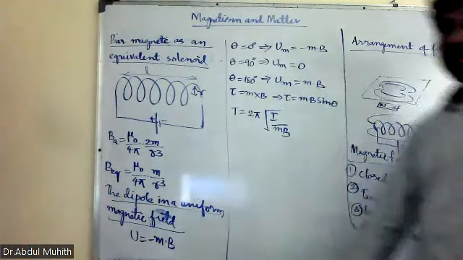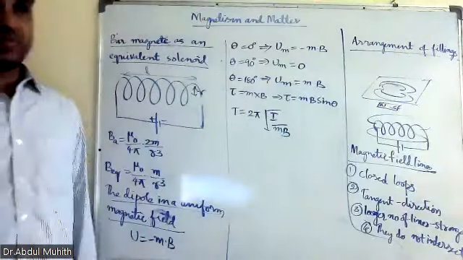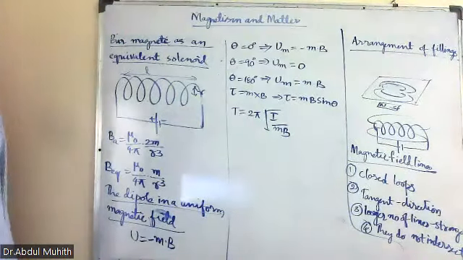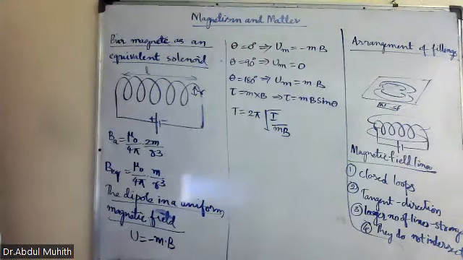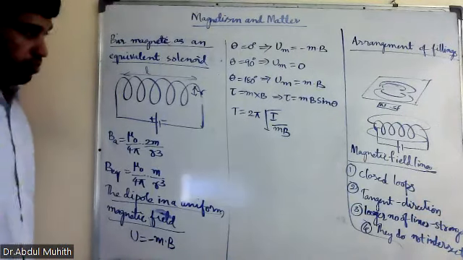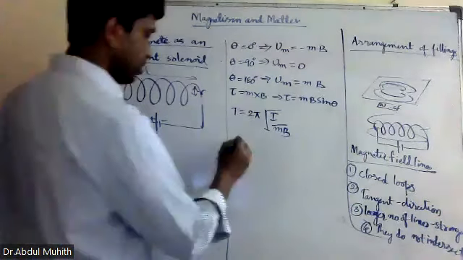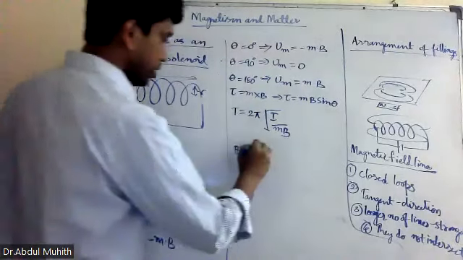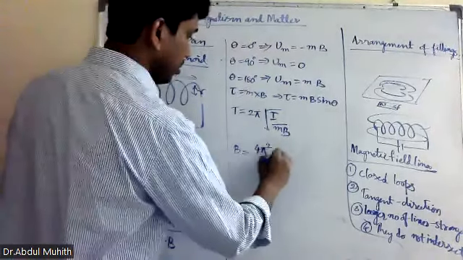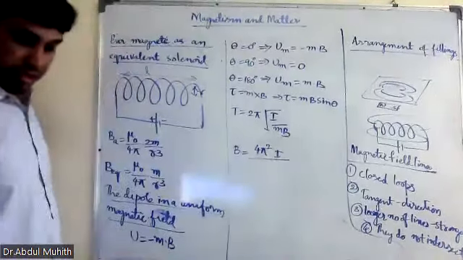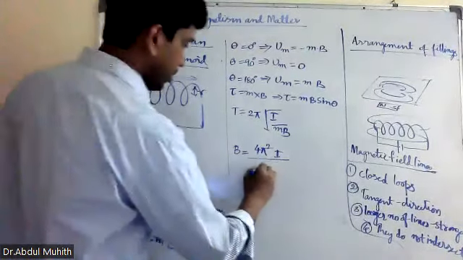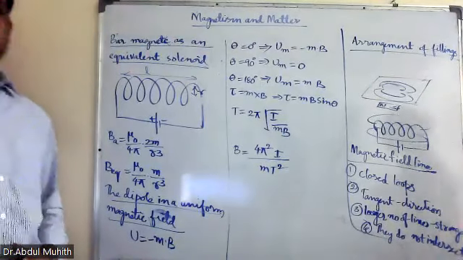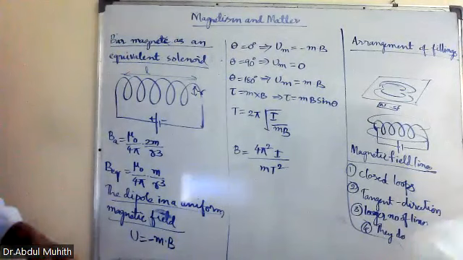The magnetic field B is equal to 4 pi square I by M T square. This is the formula for the magnetic field. So there are 3 derivations here. The first derivation.